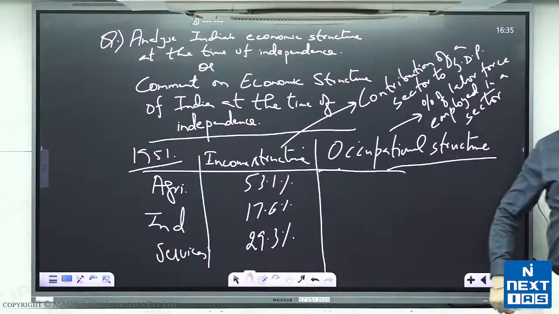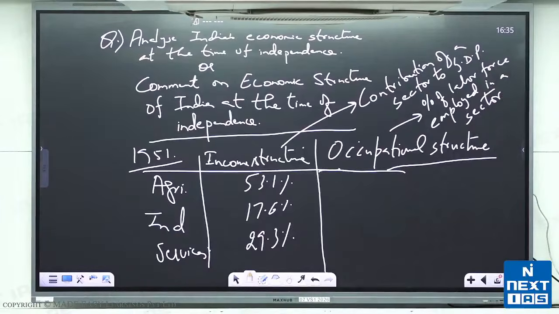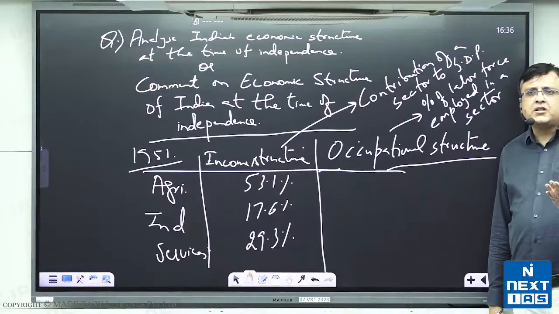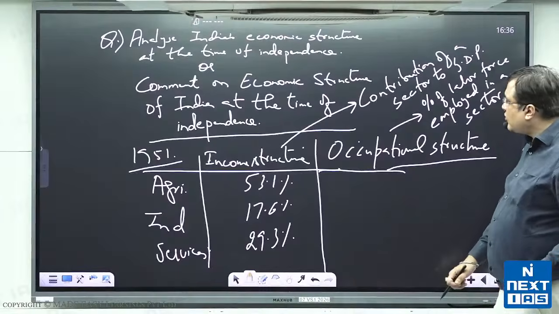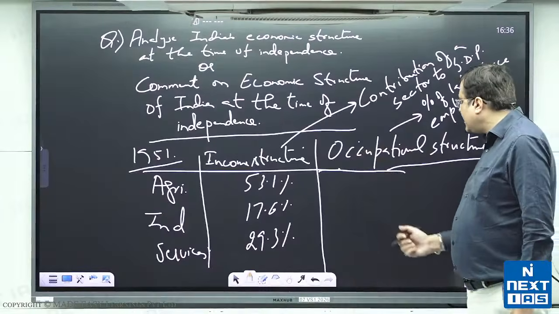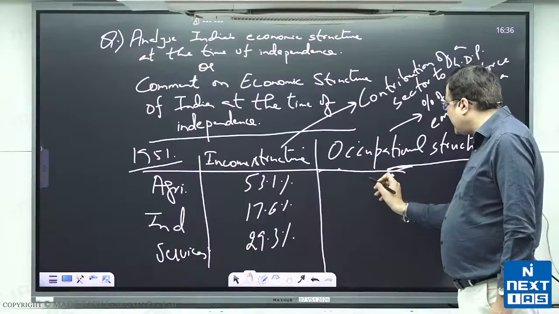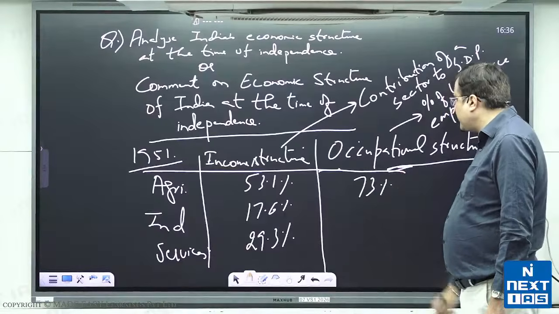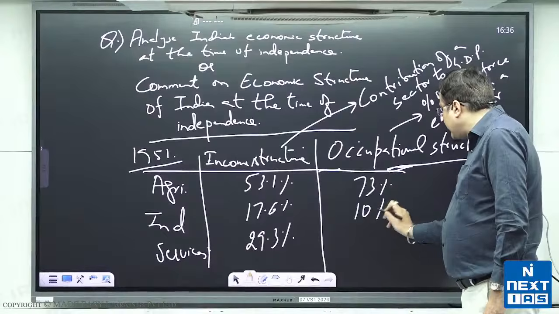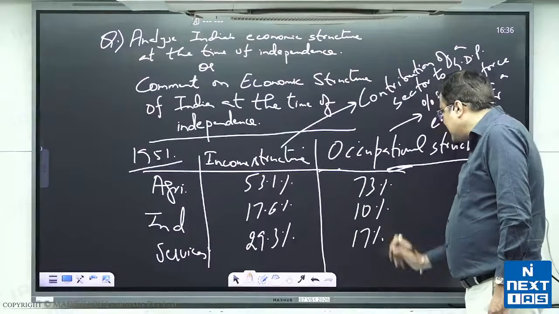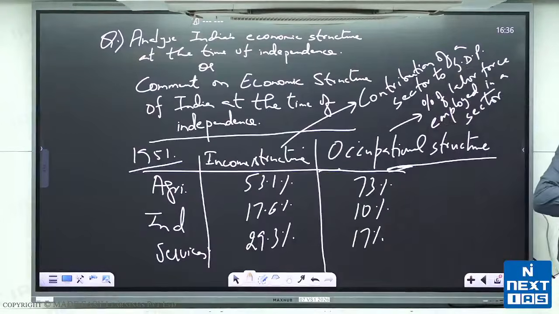All right, percentage of labor force employed in a sector. So if we look at occupational structure, in agriculture the occupational structure reflected 73% people employed, in industry there were 10%, and services there were 17%. All right, so the occupational structure was showing this: 73% people in agriculture, 10% people in industry, and 17% people in services.